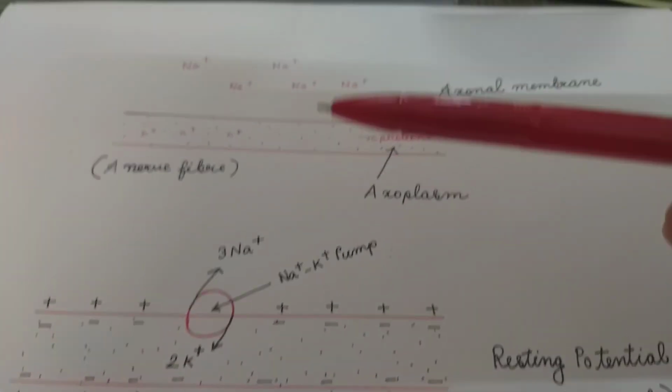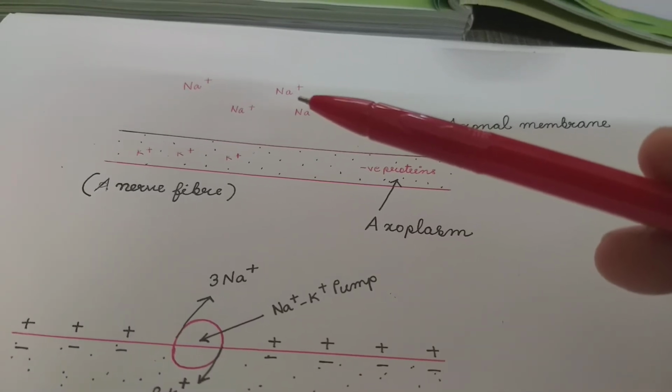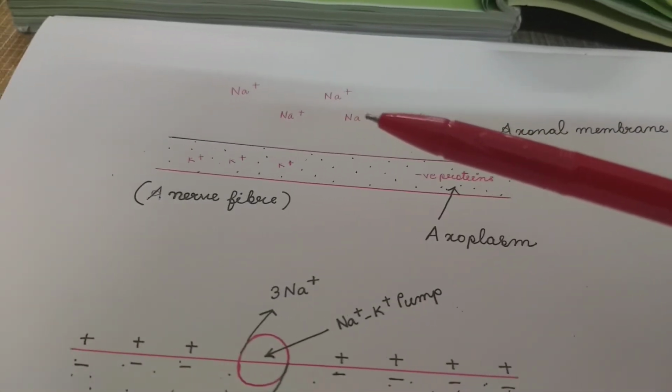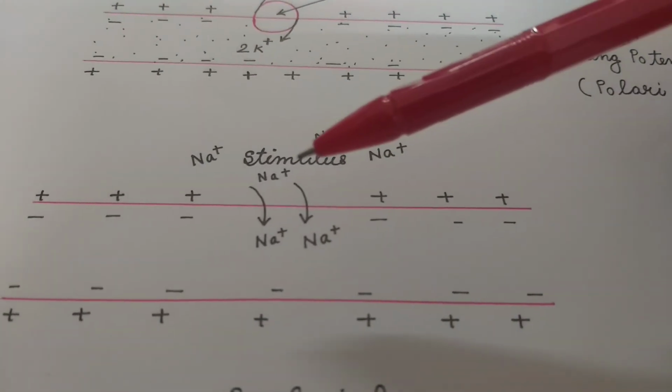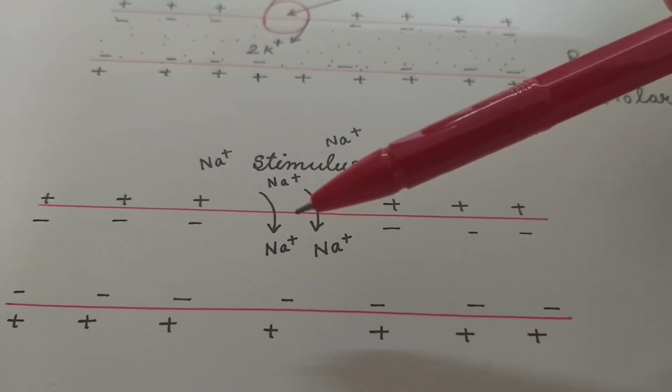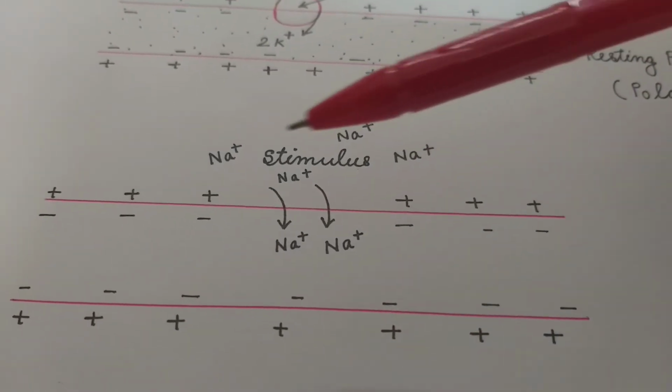In the resting state, the membrane of the axon is impermeable to sodium ions. Sodium ions cannot enter at resting state. But when a stimulus is applied, at the point of stimulation the membrane becomes permeable to sodium ions.